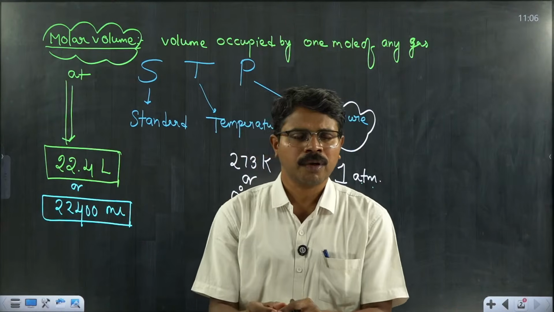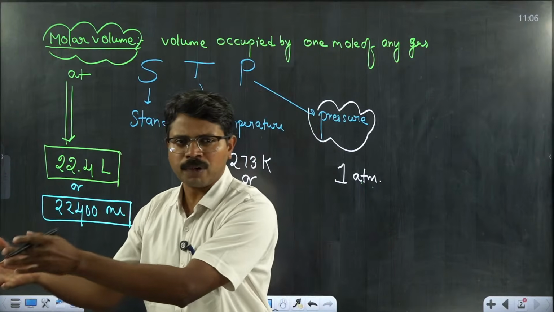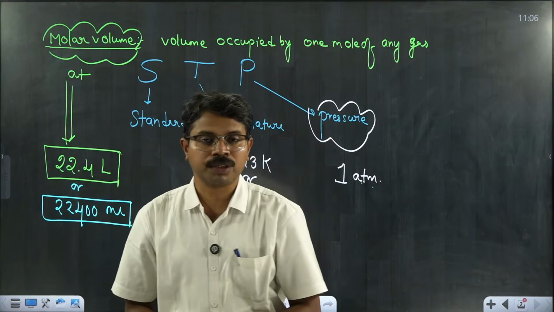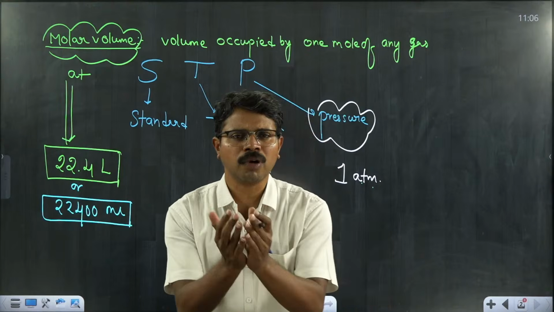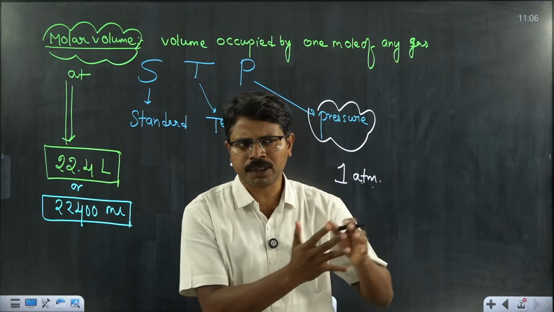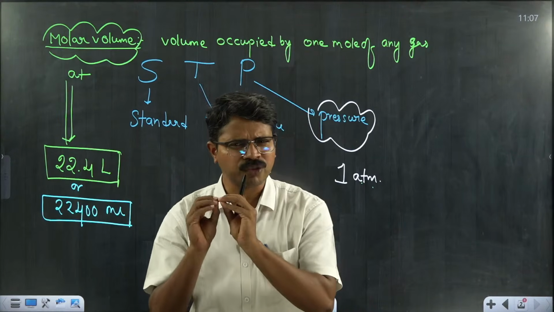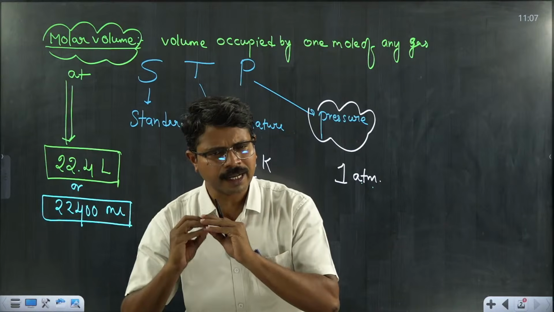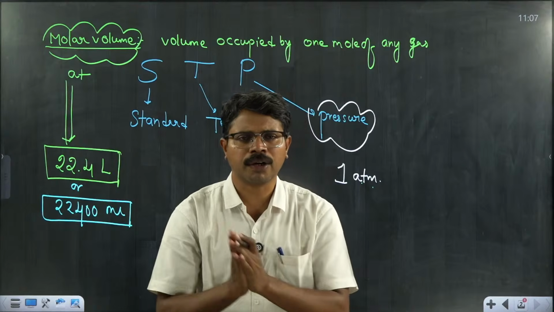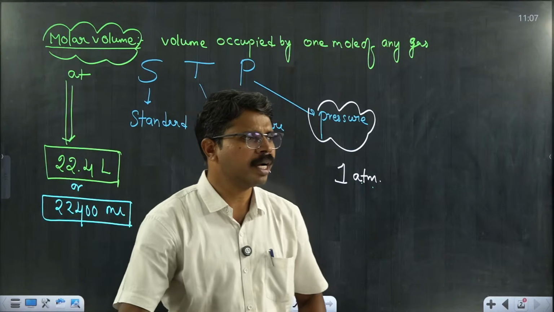The mass of 1 mole of, let's say, hydrogen gas is different from the mass of 1 mole of N2 gas. For example, the mass corresponding to 1 mole of H2 is 2 grams and the mass of 1 mole of N2 is 28 grams. Molar mass may differ from substance to substance, but molar volume is a constant. If you take 1 mole of any gas in this world under STP conditions, it will occupy 22.4 liters. Is this point clear?